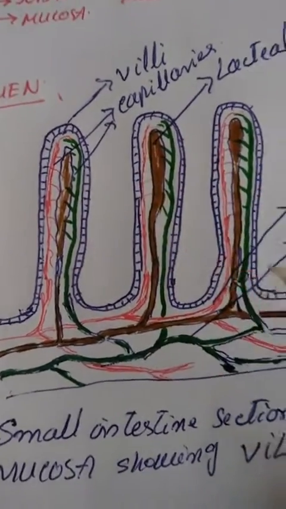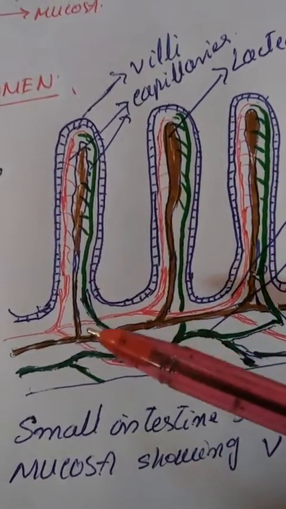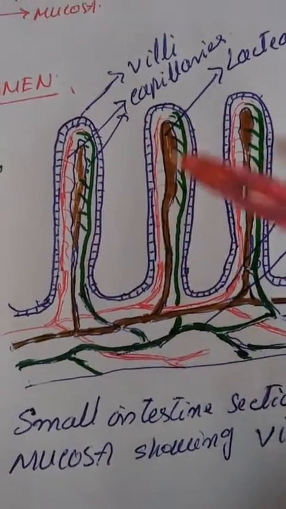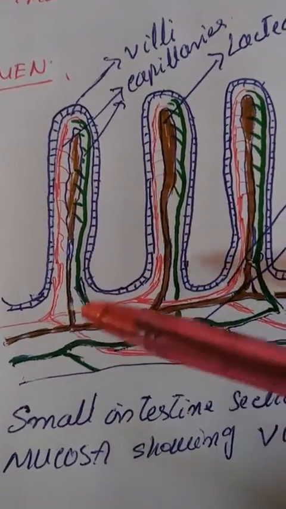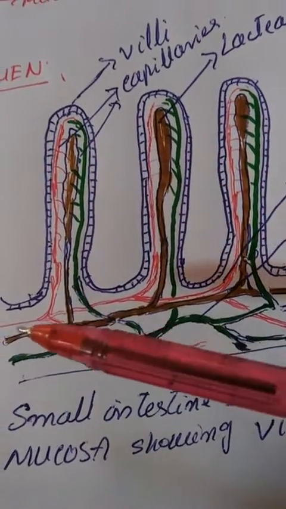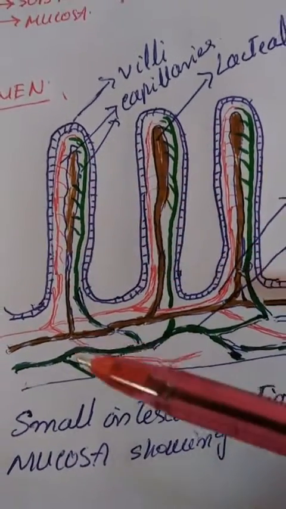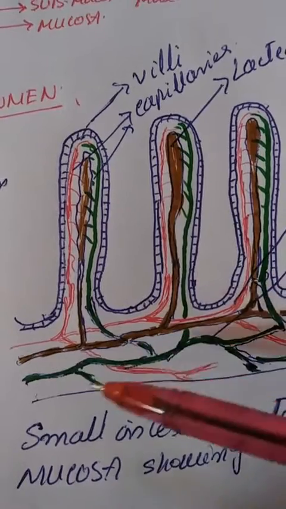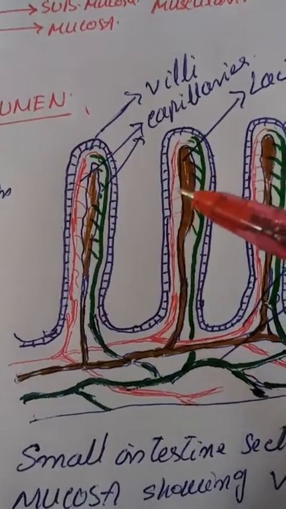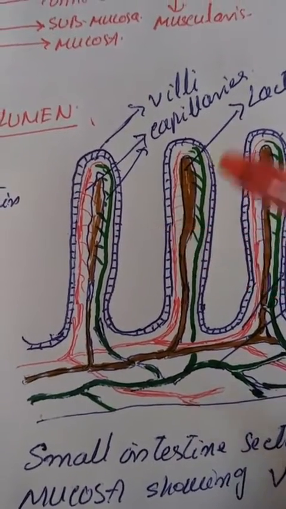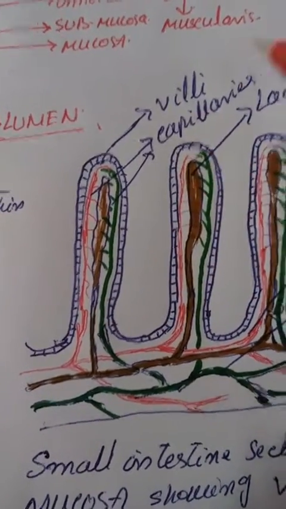Here is a sketch of the villi. You can see these villi are very complex structures which are thrown into finger-like projections and contain different types of vessels such as lacteals, which absorb the food, and they are supplied with a network of blood capillaries, the blood vessels. This is the artery and vein. Thus we see these villi are very important for the absorption of food as well as for digestion, as they increase the absorptive surface of the small intestine.